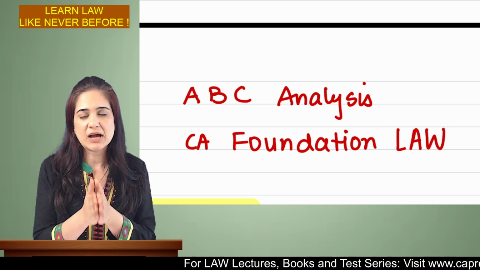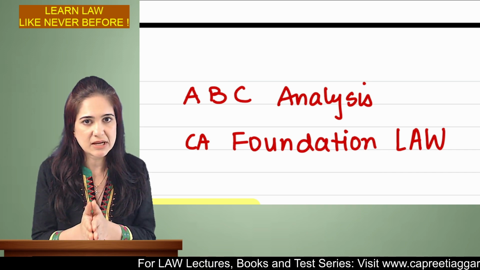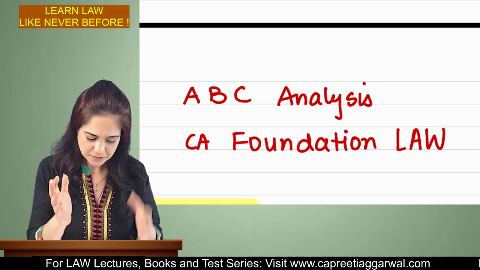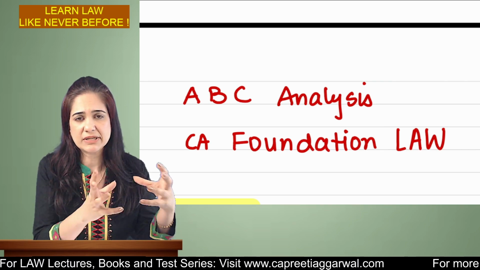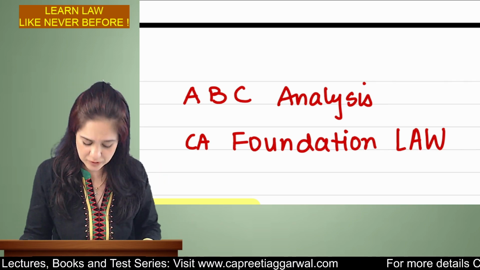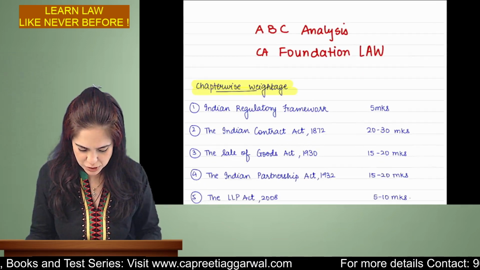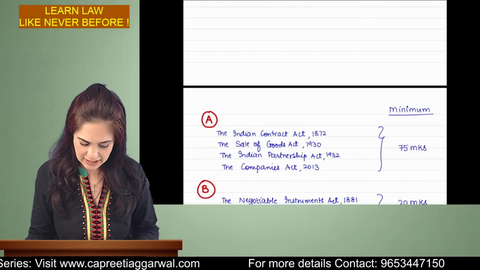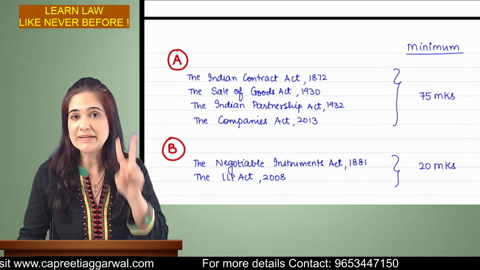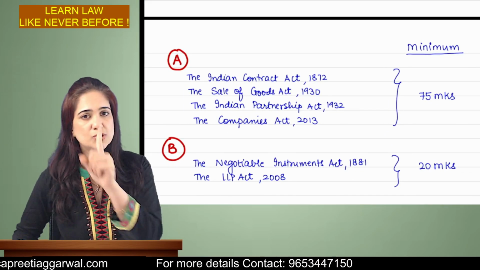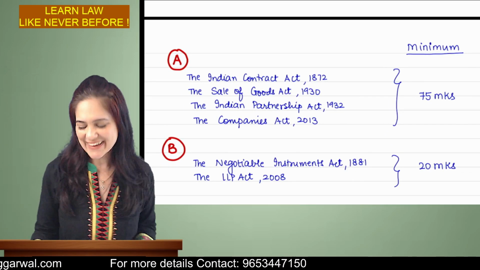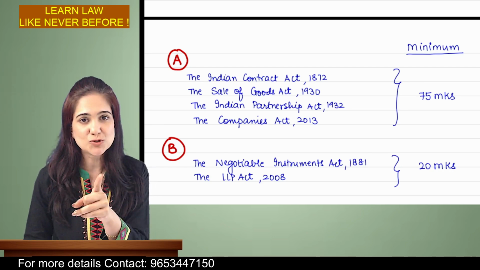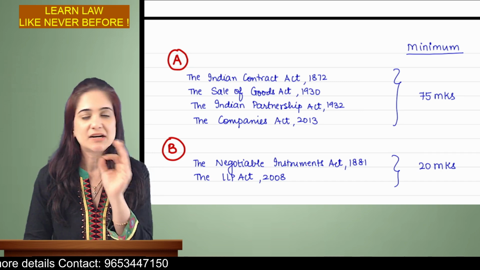So what I have done, I have prepared the ABC analysis depending upon the weightage. Okay. So I have categorized certain chapters in category A because they are high weightage chapters. So that is why it was important for us to know the weightage of the chapters first. Now coming to the ABC analysis, I will also give you a 20-day study calendar. Okay, so please hang on. Watch this video till the end because we are very soon going to discuss a 20-day study calendar.